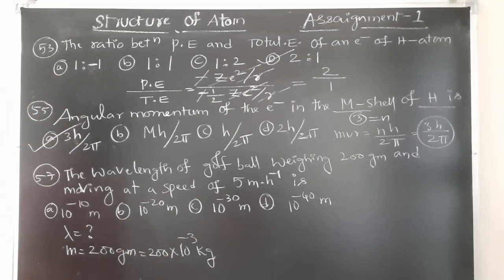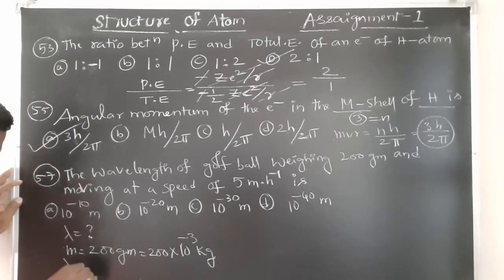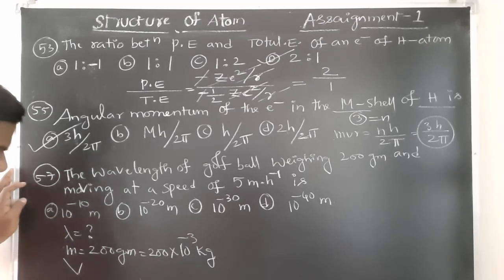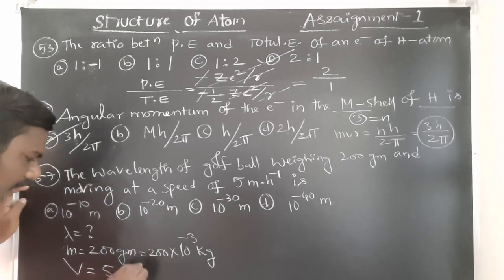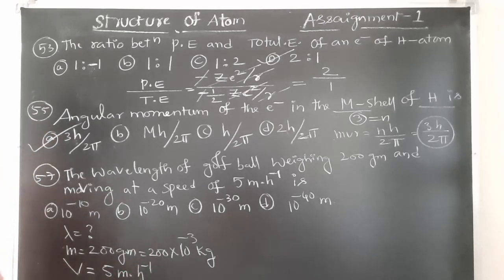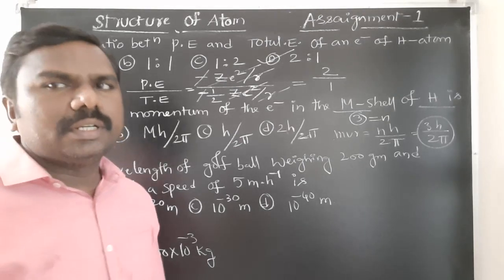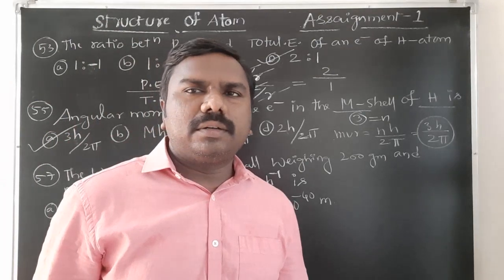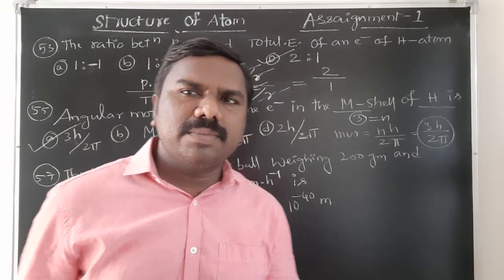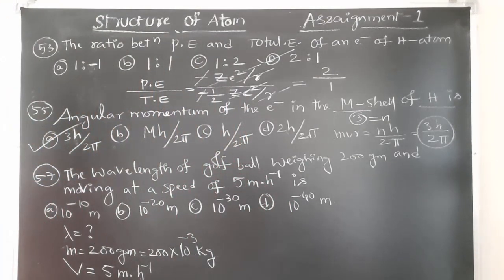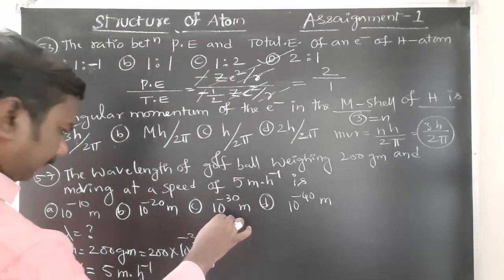Getting students? Next, velocity given is equal to how much? 5 meter per hour. It means hour must be converted into seconds also or minutes.